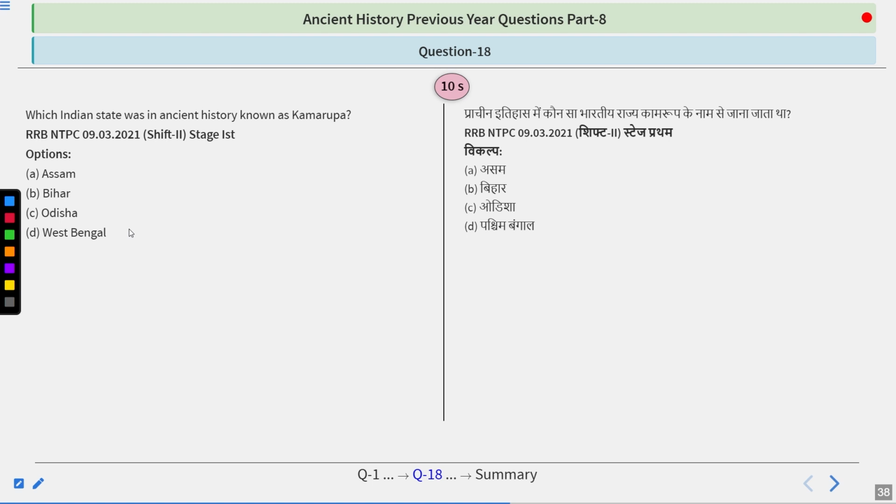Which Indian state was in ancient history known as Kamrupa? This is a simple question, I guess. Options are Assam, Bihar, Odisha, or West Bengal. So try to answer this one, guys.